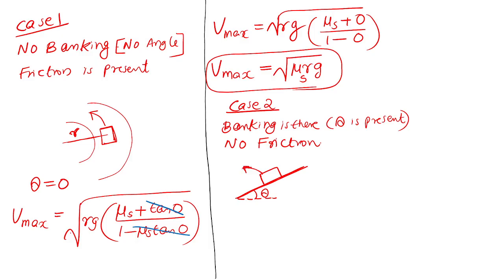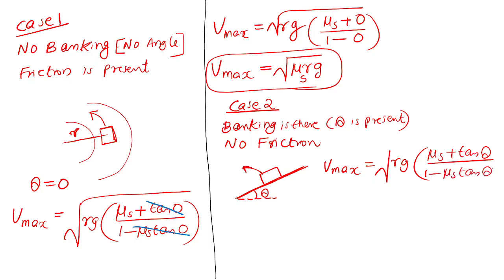So in this case, the general formula, let me write the general formula. Vmax equal to root of Rg into mu s plus tan theta divided by 1 minus mu s tan theta. If no friction, that mu s will be 0. If mu s is present, there is friction. Understood? If there is no friction, mu s will be 0. This entire term 0.